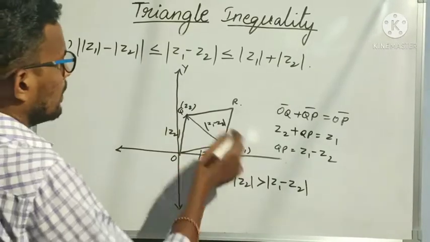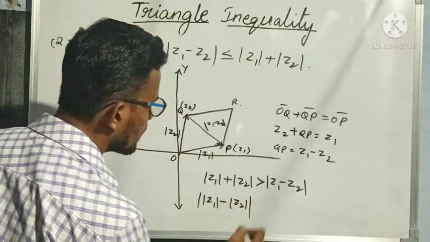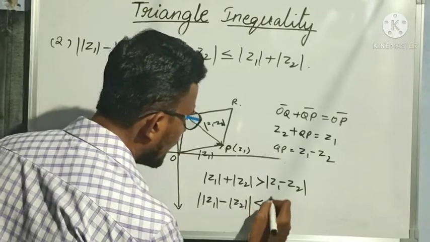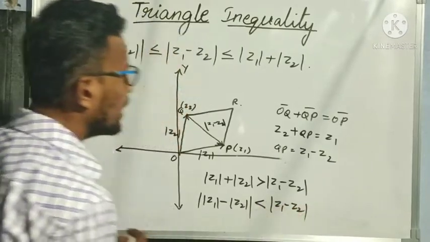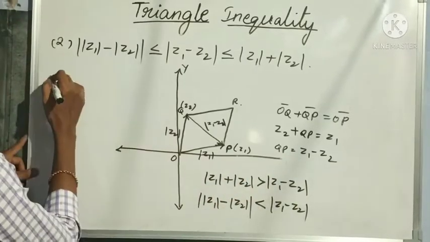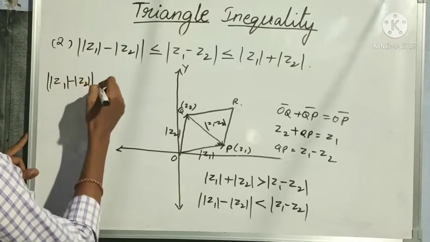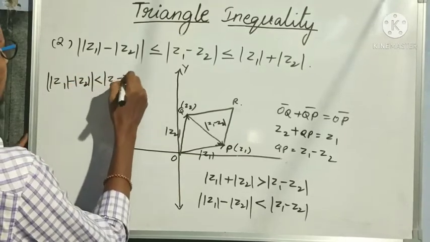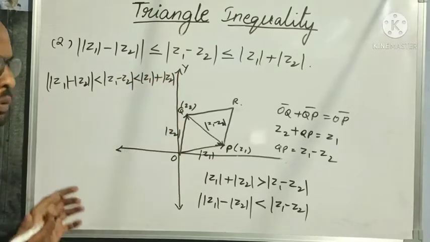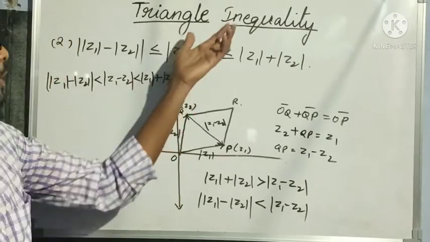In the same way, the difference of the lengths of any two sides, so modulus of mod Z1 minus mod Z2, is less than the length of the third side, so modulus of Z1 minus Z2. Combining these, I will get a condition like this: modulus of mod Z1 minus mod Z2 is less than modulus of Z1 minus Z2, which is less than modulus of Z1 plus modulus of Z2. Clear? So these are the two important triangle inequalities.